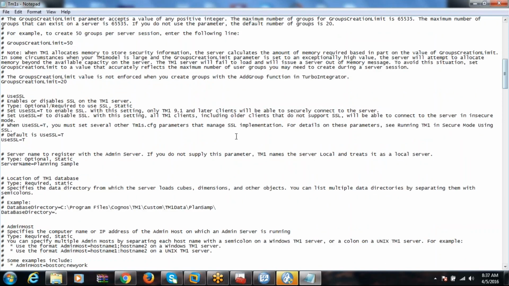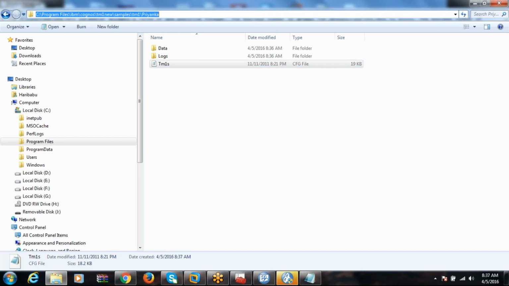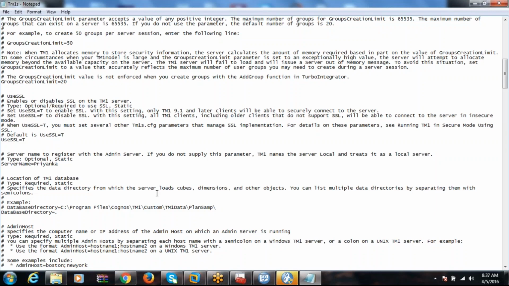And you see now the server name is planning sample, right? You try to give our name, okay, Priyanka. First point, the server name you should change. And where is exactly our data directory present? The C directory, where the Priyanka location is present. See this one. So take that one, Program Files, and you try to put the same.